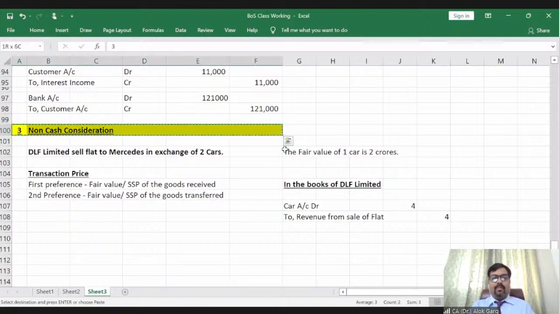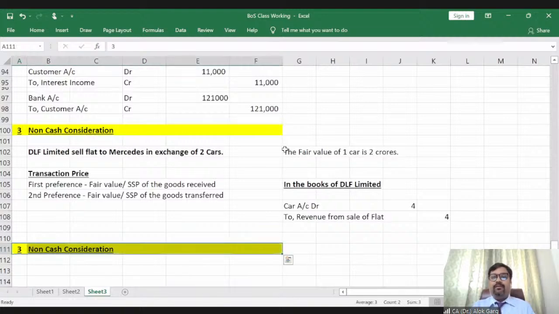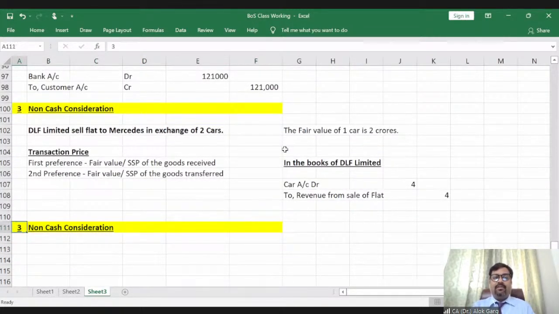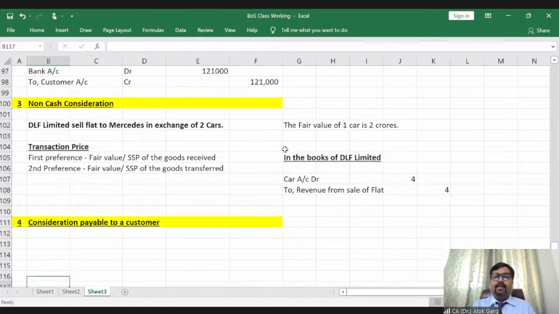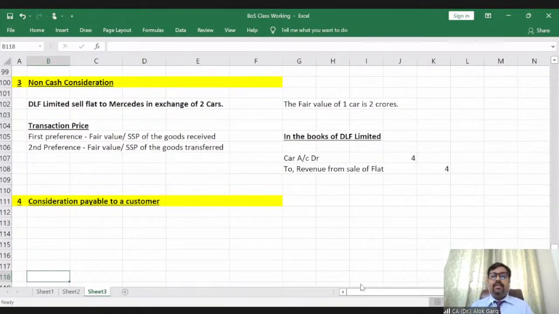Yeah, so now I am coming to the fourth part of transaction price, determination of transaction price, and the fourth part is consideration payable to a customer, right? So friends, till now we have heard that, of course, the consideration is payable by a customer. But what happens if the entity which is selling goods to the customer is paying a consideration to the customer? In that case, what happens?